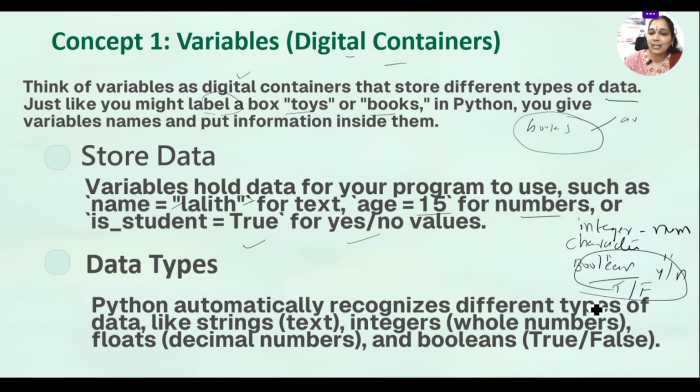So for Python, we recognize different data types. For string, that is nothing but text. For integers, that is nothing but whole numbers. For float, decimal numbers. And for Boolean, we make it true or false. Okay, these are the 4 data types which are automatically recognized by the Python compiler.